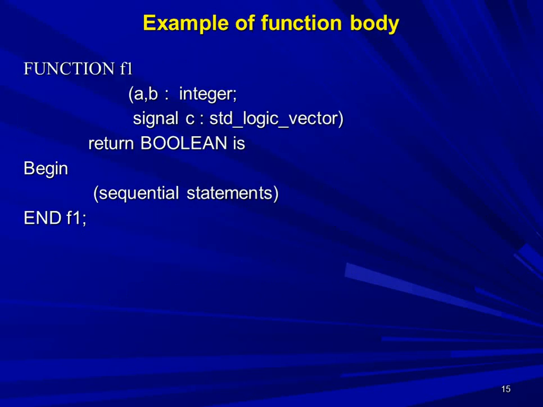Let's see the example of a function body. Function f1. Here we are going to declare the function f1. Inside the parenthesis, we are going to declare the inputs. A and B are the inputs of the type integer, semicolon, and signal C, it is of the type standard logic vector. Complete the bracket. Return type is boolean, meaning it will either return 0 or 1.